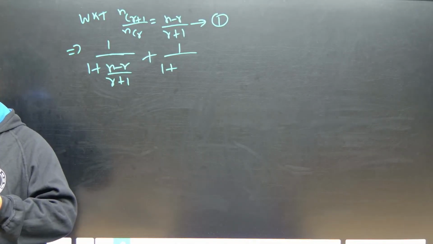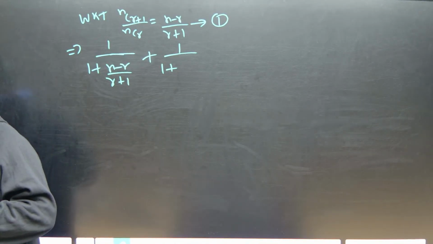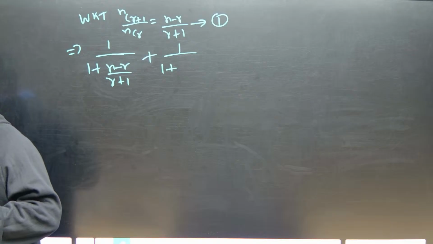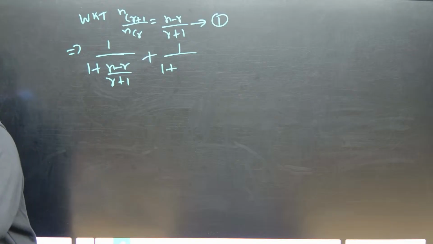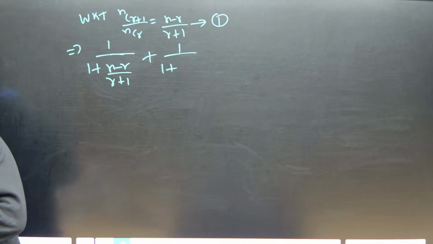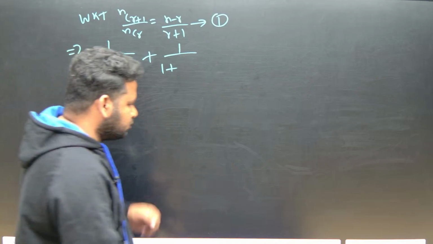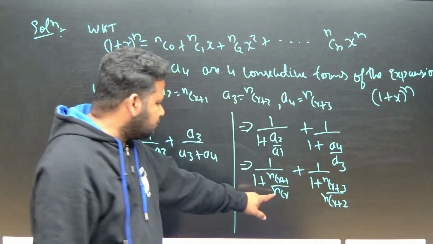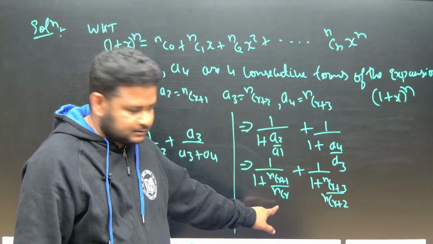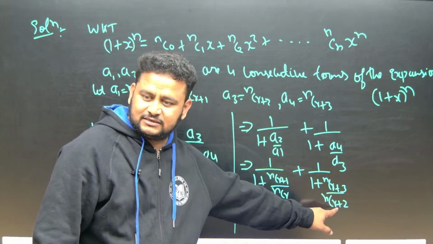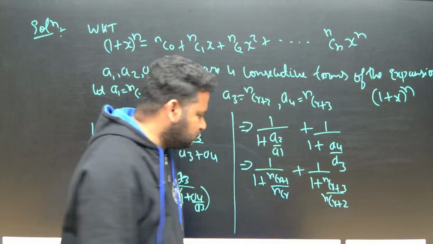Now is it clear? I hope it is clear now. So see here what is the value of r I took? Same r. So here what is the value r I should take? R plus 2, clear? So here r will become r plus 2.